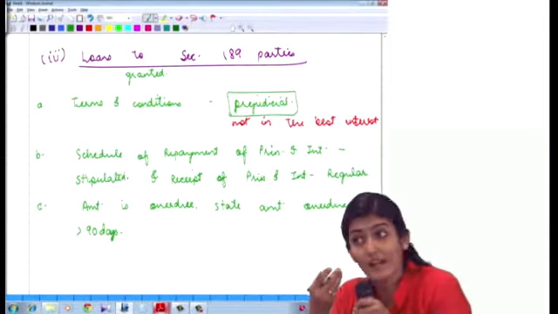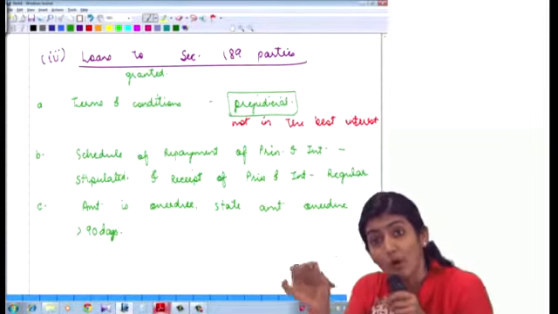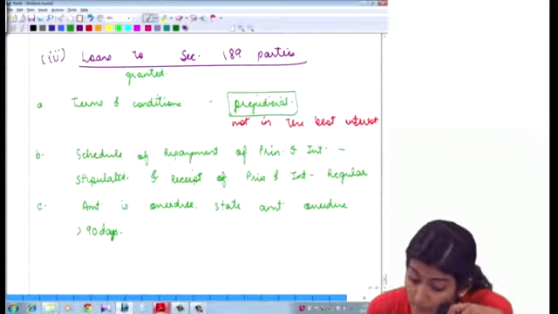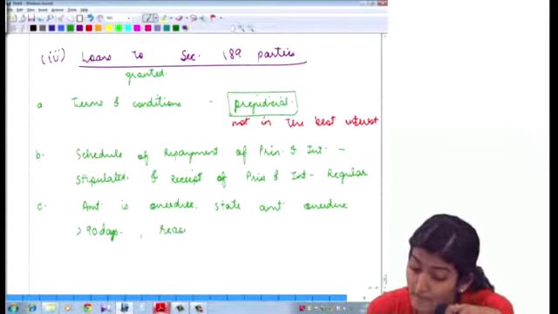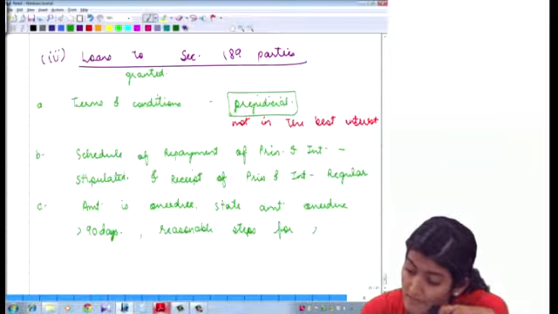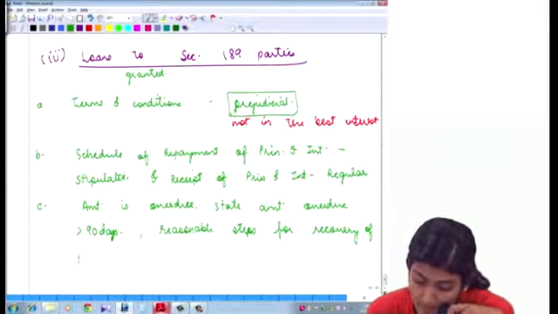Now 1 lakh amount is not specified. It says all amount which is overdue for more than 90 days. And also whether reasonable steps have been taken for recovery of principal as well as interest. Reasonable steps taken for the recovery of the principal and interest.